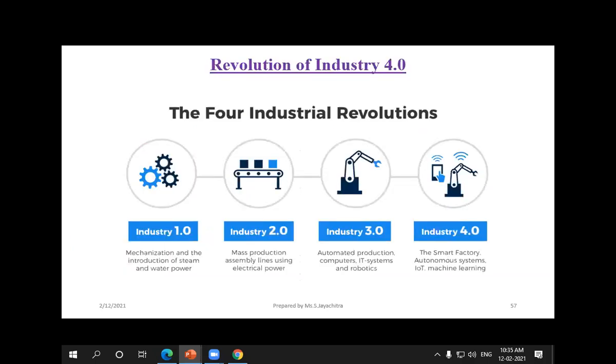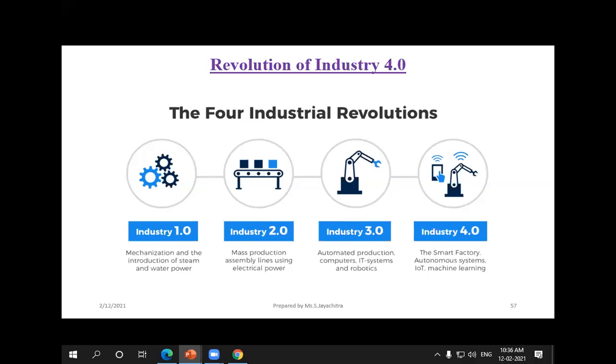Initially, before the 1980s, we had only Industry 1.0, where the industrial revolution used steam and water power applications. In Industry 2.0, electrical power lines were connected with mass production, so we started to use it for mass production applications. In Industry 3.0, robotics evolved, and automated production and computers started evolving. Industry 4.0 is the smart factory, autonomous systems, IoT, and machine learning. These key research areas are going on. So this is Industry 4.0.